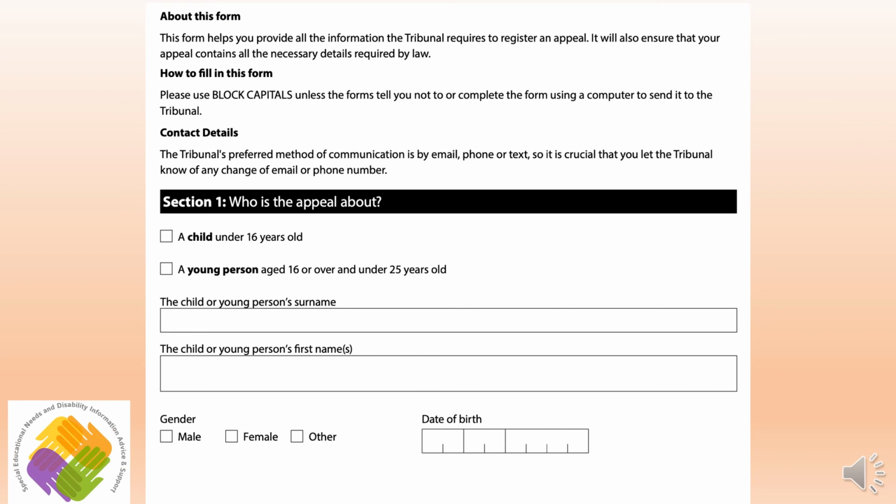Section 1 is relatively straightforward and is just asking you to fill out the details of your child or young person. When it comes to filling out your form, please take the time to read this page in full to ensure your understanding.